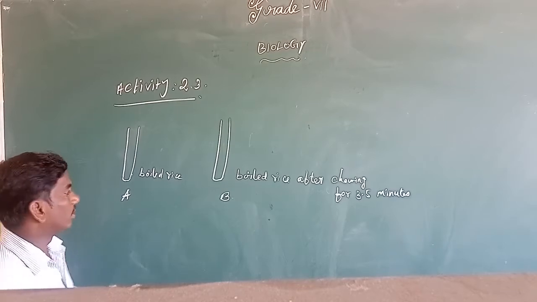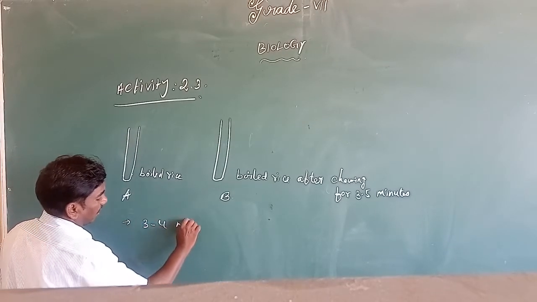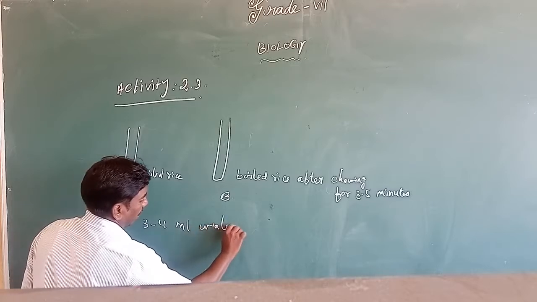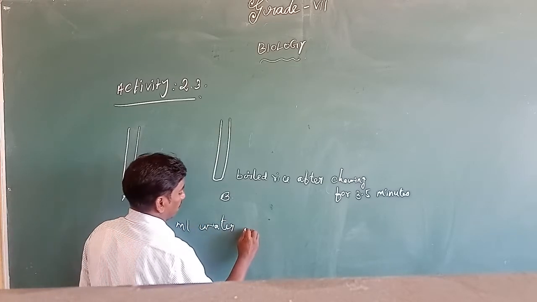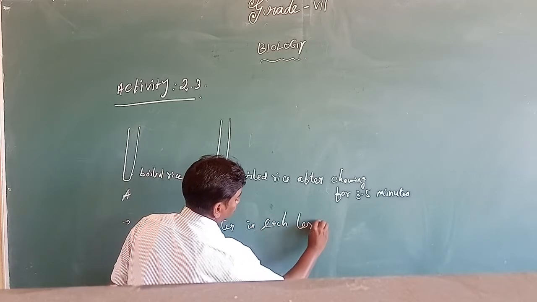Then what you do? Next you add 3 to 4 ml of water in each test tube.